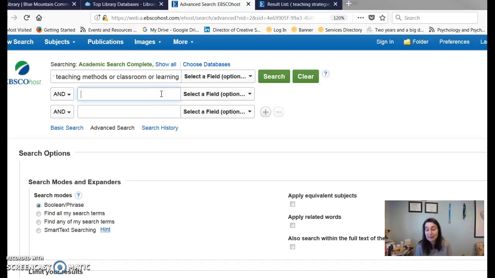When you do the OR, that makes for a big search because the database is going to search for any of those: teaching strategies or teaching methods or classroom or learning. It's going to search for all of those concepts, or a version of those concepts, which could be helpful if that's what we want to do. That's different if we did teaching methods AND learning. Rather than OR, the database would search for all the articles that covered both teaching methods and learning, which can be really helpful as well. It'll be a lot narrower because both of those terms need to be there.